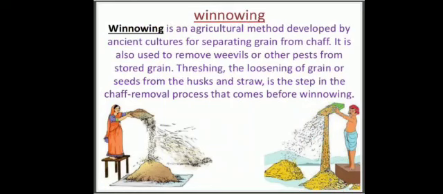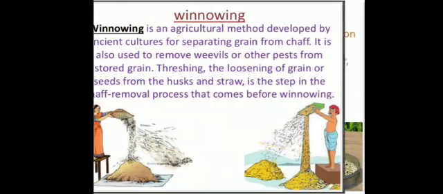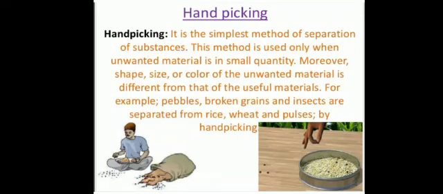Okay, now the next method is hand picking. This method I think most of you have done by yourself. Hand picking means to take out by hand. The method of hand picking is used to separate those mixtures in which one component is in small quantity, meaning it can be easily picked up by hand. It is usually used to separate undesirable substances such as small pieces of stone from rice, pulses and wheat.